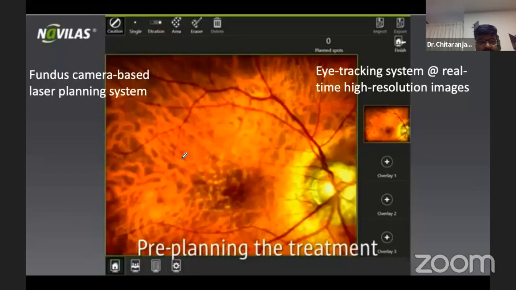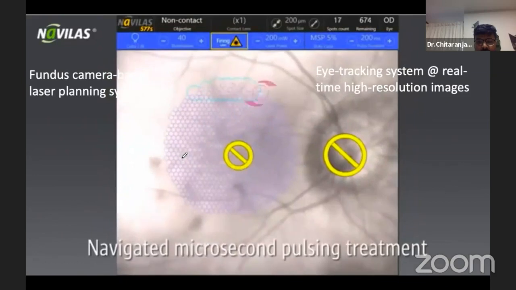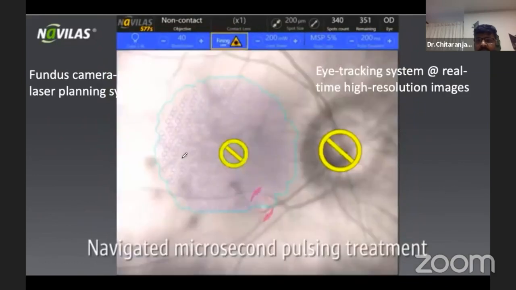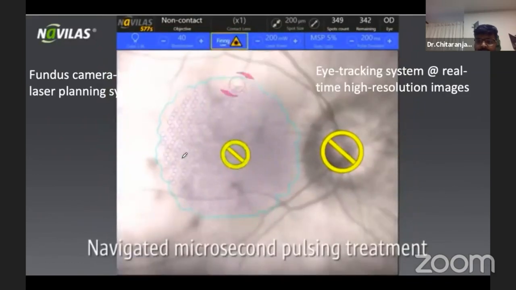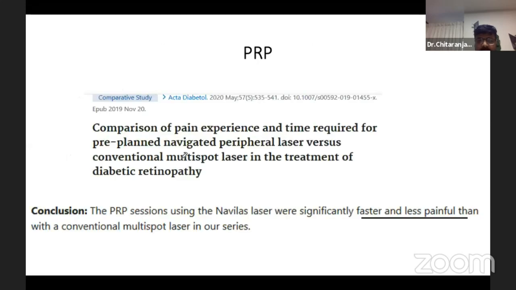So Navilas is a fundus camera based laser planning system. The no treatment areas are marked with yellow. The area where you have to plan is marked in green. Now this is seen on an infrared size, and then eye tracking is available. So Navilas advantages are it is safe, it is accurate, you can document, and as well as it can be used for teaching. It has been used in PRP, it is faster and less painful.